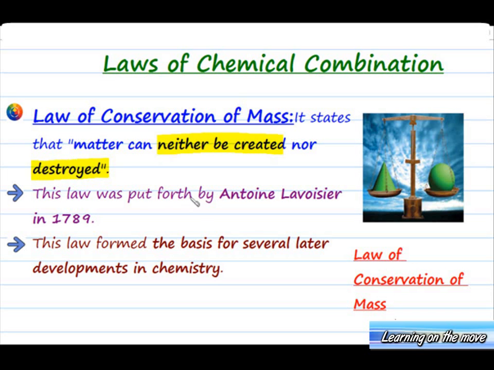This law was put forth by Antoine Lavoisier in the year 1789, and this law formed the basis of several later developments in chemistry. So this was the basic law of chemistry, the law of conservation of mass, and it states that matter can neither be created nor be destroyed.